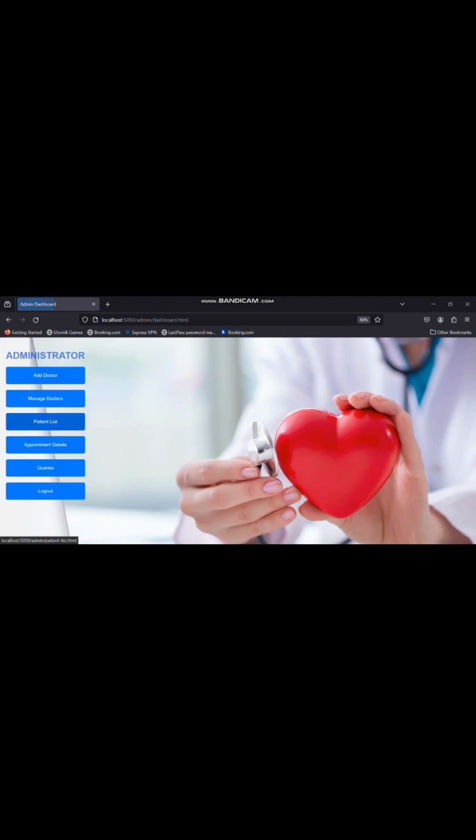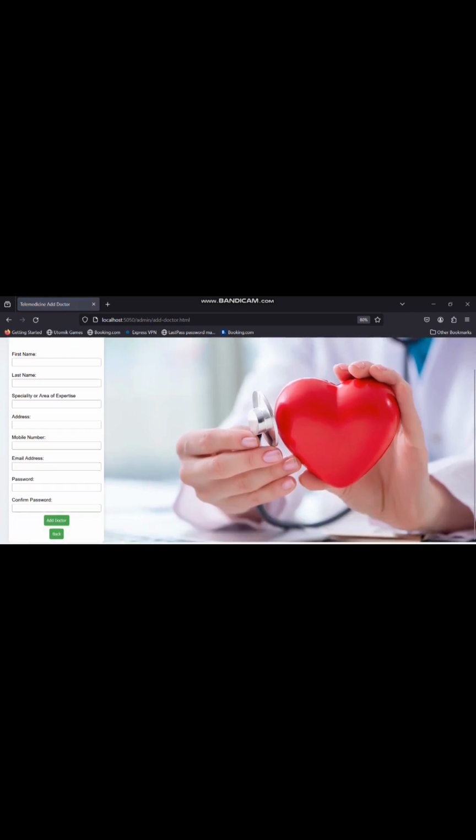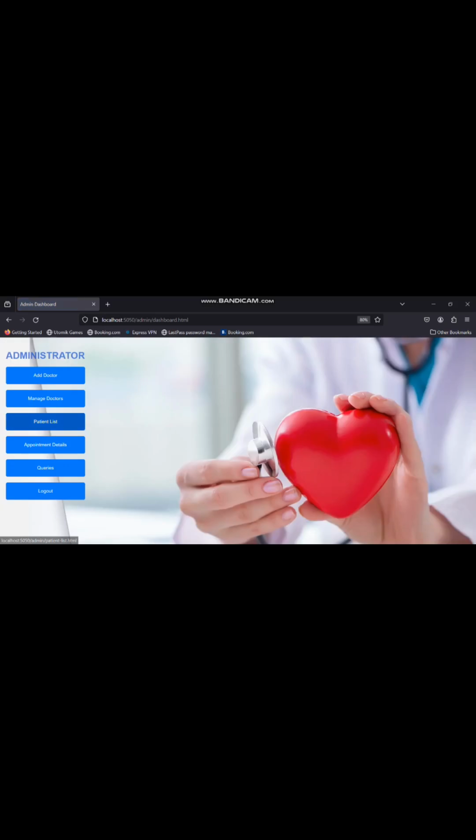So now coming to the administrator panel, you can see there are many options in the administrator panel, like add doctor, manage doctor, patient list, appointment details, queries, and logout. In add doctor, you can add another doctor here in the administrator panel. Now coming to manage doctor, if there are many doctors, you can search from the search bar. Now coming towards the actions, here are the two actions you can see, edit and delete, in which you can delete the doctor and edit something about them, like if you want to change the contact details, you can change it from here in the administrator panel.